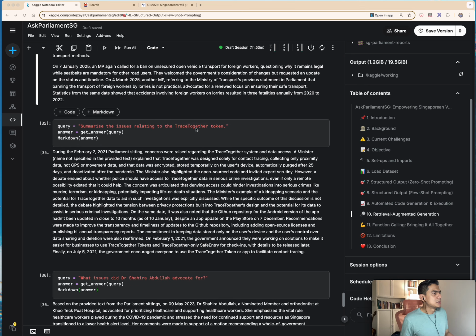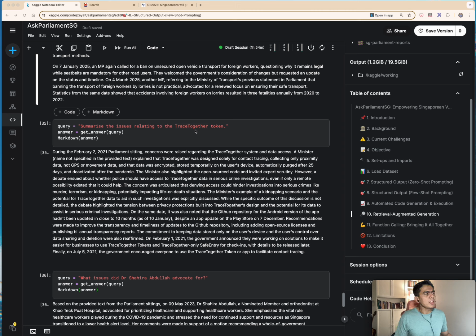Another one is the TraceTogether token. It's something that Singapore implemented during the COVID-19 pandemic to mandate Singaporeans to report the location of wherever they go, like a shopping mall or a restaurant, for the purpose of contact tracing. What was not made known before the implementation of this initiative was how the data would be used.